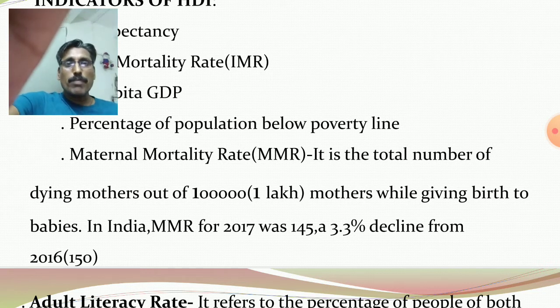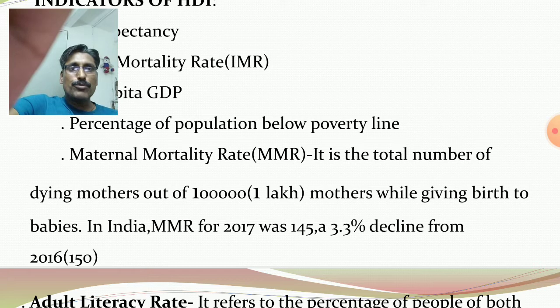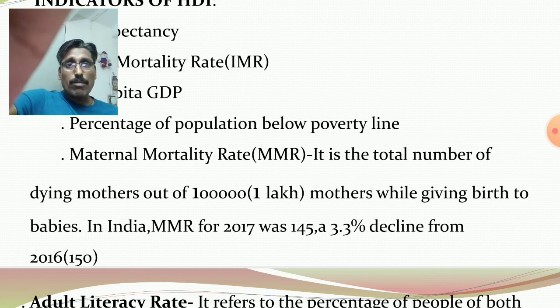It is the total number of mothers dying out of 1 lakh mothers while giving birth to babies.